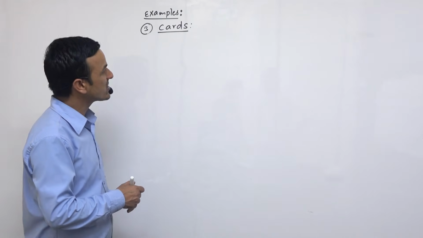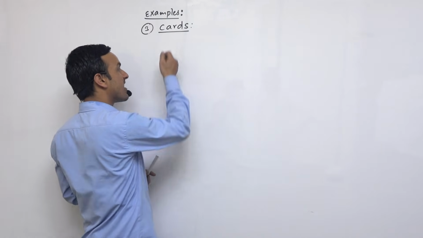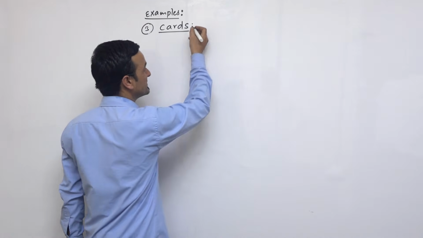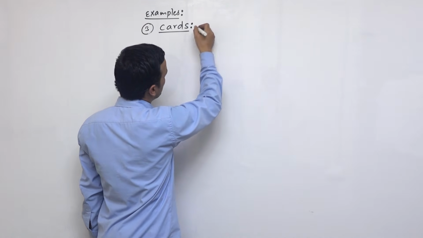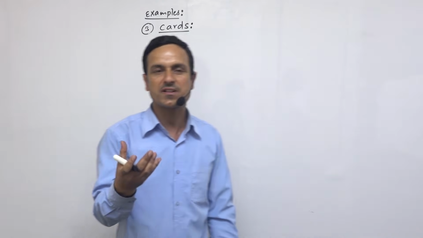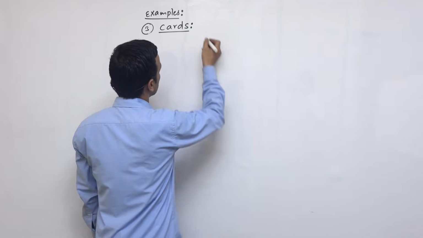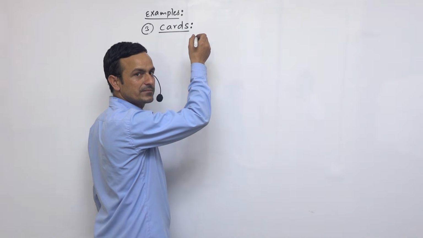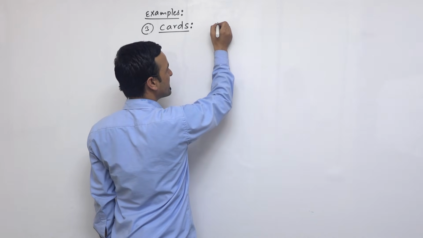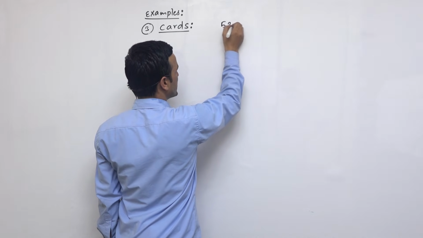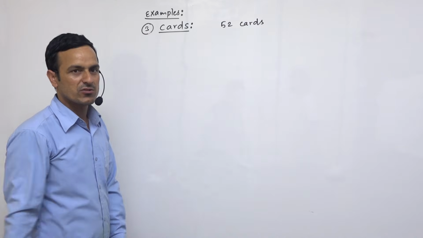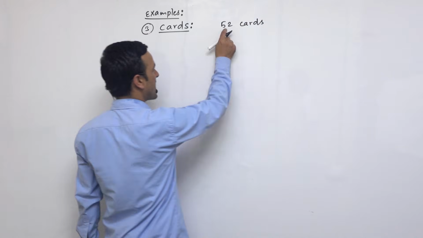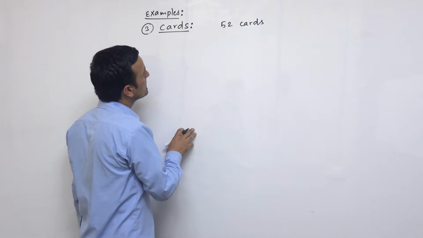We can take the cards also. So it is related with playing cards, and we play these cards especially in festivals. So let's see the cards, the number of cards. So how many total number of cards do you know? Okay, we have 52 cards. In total, we have 52 cards. So well shuffled cards means there are 52 cards.